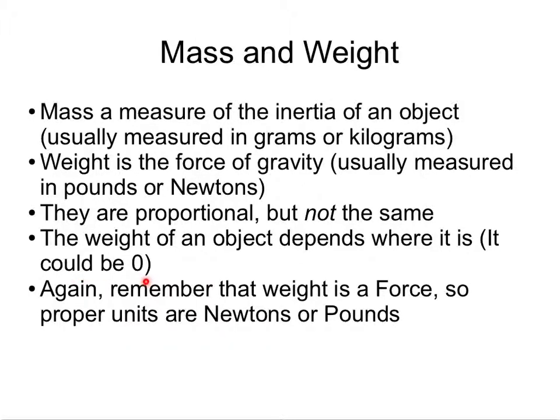However, the mass of the object is always the same. It doesn't matter where the object is. So remember now that weight is a force, and just like any force, the units are going to be in either pounds or newtons.